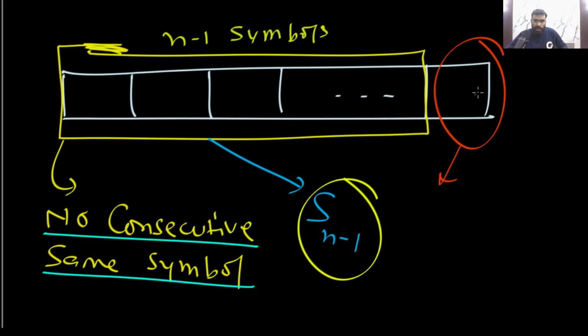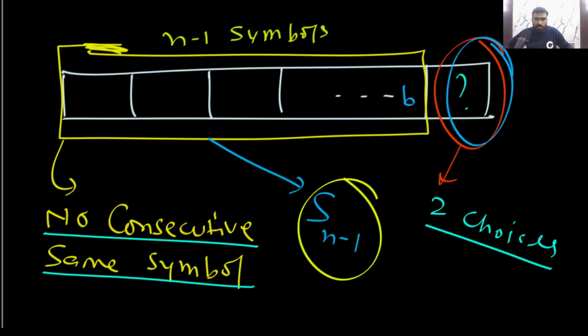For the final position, how many choices will be there? This is a simple question I'm asking. There will be only 2 choices, right? Because if this is a B, then you can either put A or C. If this is A, then you can put B or C. If this is C, you can put A or B. So for the last position, there are 2 choices.